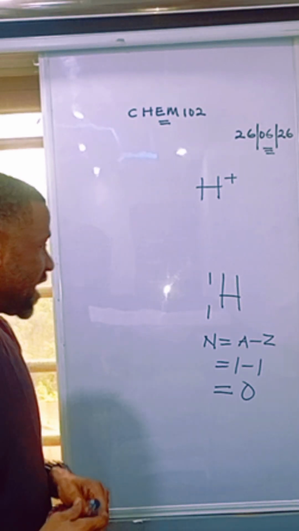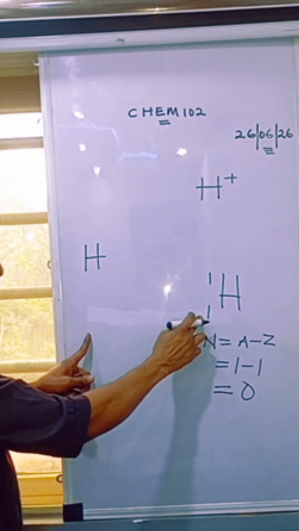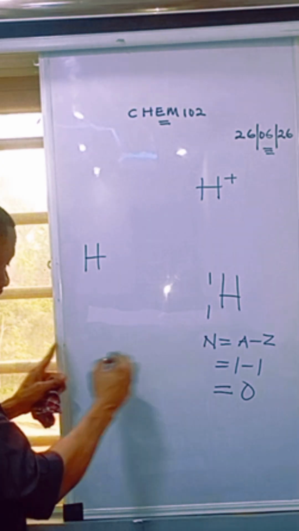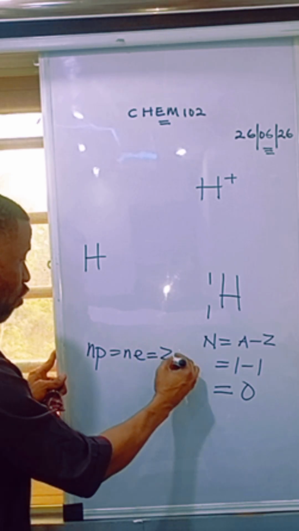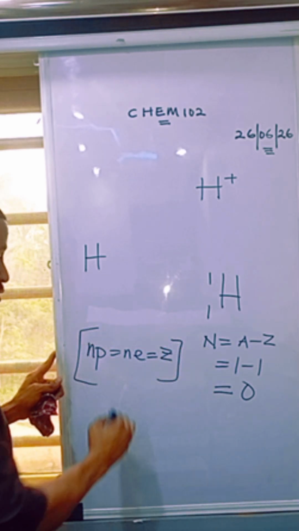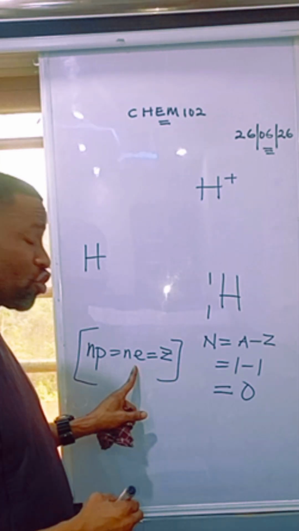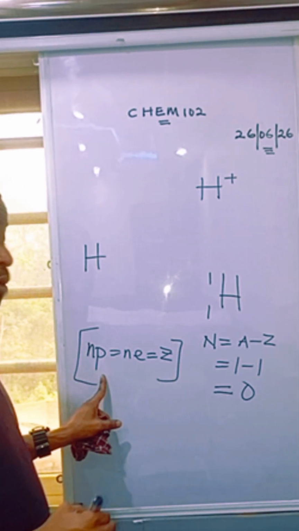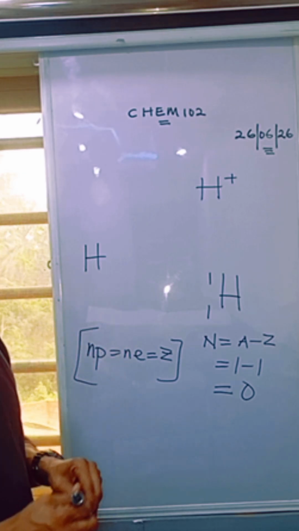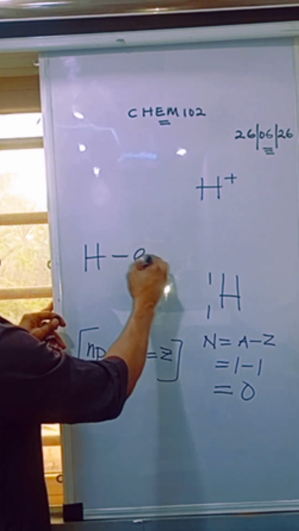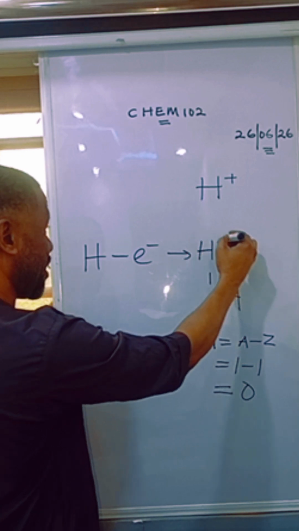Now, hydrogen has only 1 electron, and the atomic number is 1. Remember that for a neutral atom, the number of protons is equal to the number of electrons, which is equal to the atomic number Z. So when hydrogen, which has only 1 electron, loses that electron, it becomes a hydrogen ion.